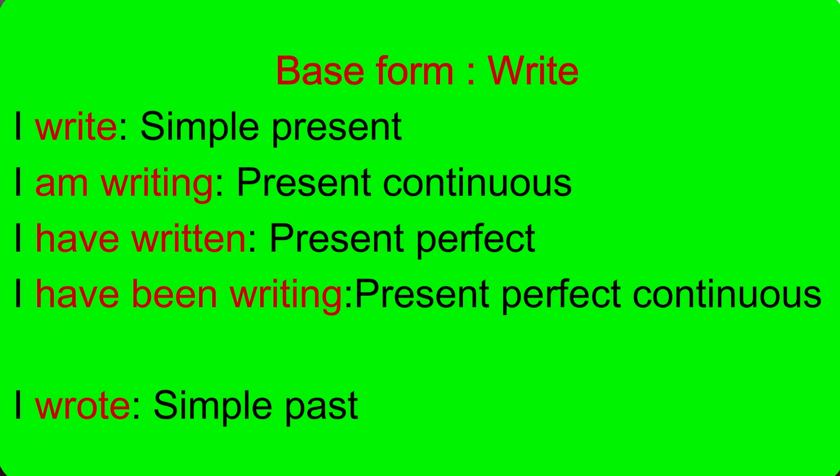Okay, so let's take the base form of the verb, that is write. I write, that is simple present. I am writing. What is it? It is present continuous tense. I have written, present perfect. I have been writing, present perfect continuous tense. Now, I wrote, that is simple past. That's all about simple past tense. Hope things are clear to you. Now you are thorough with simple past tense, I'm sure.